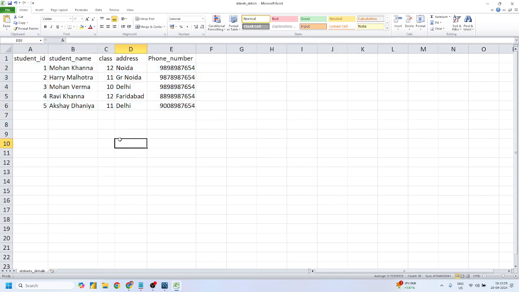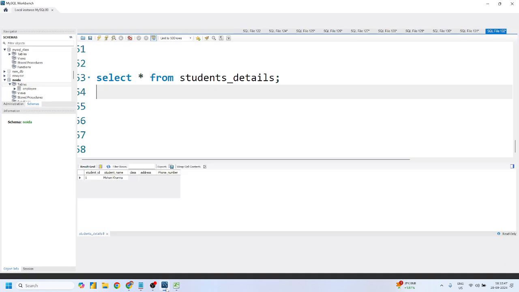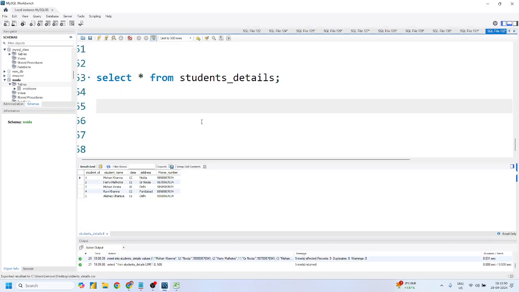Now, in this way, we have successfully exported our data, right? And in the starting of this class, we learned the concept of how to import the data. Now we have successfully learned how to export this data, right? Now, Mohit, you already know that if you want to filter your records, you just have to use the where clause, right?